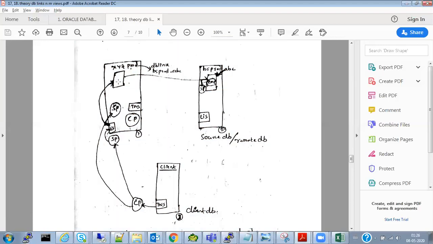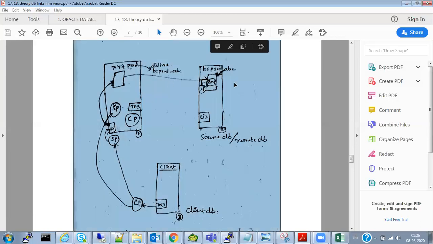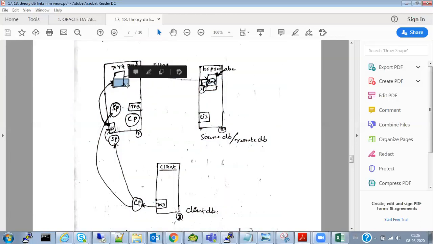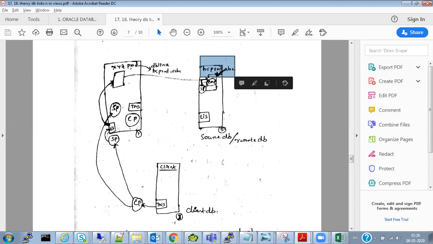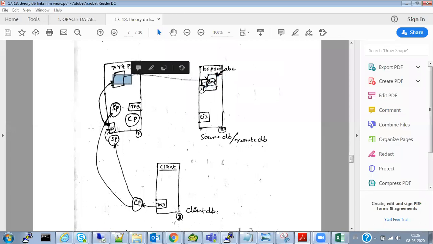But to eliminate this much stress, what we generally do is establish a database link so that this xyz user can see the data of this user. So obviously this emp table can be created here also by taking the reference of this emp table, just by using the syntax create table emp as select star from emp at the rate database link name, so that it will take this entire emp table including the data and create it here.